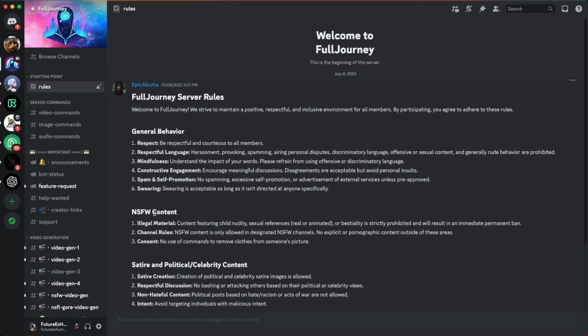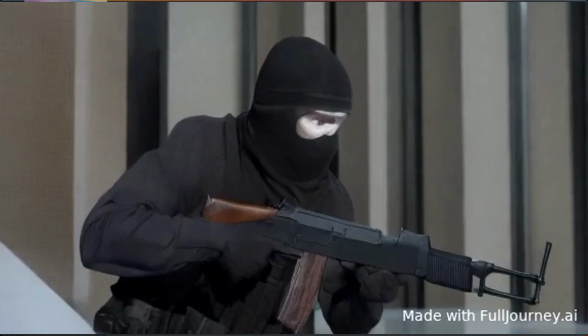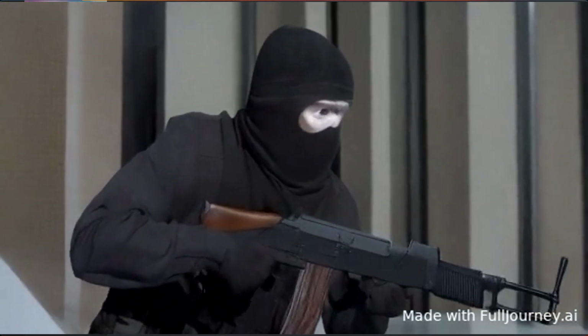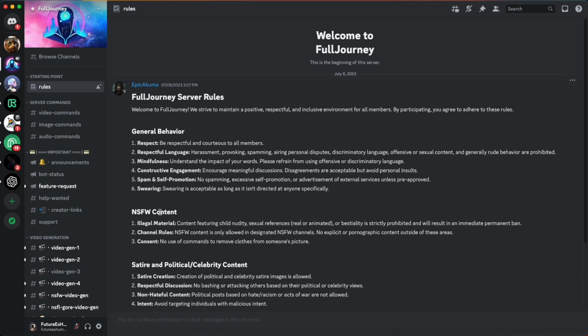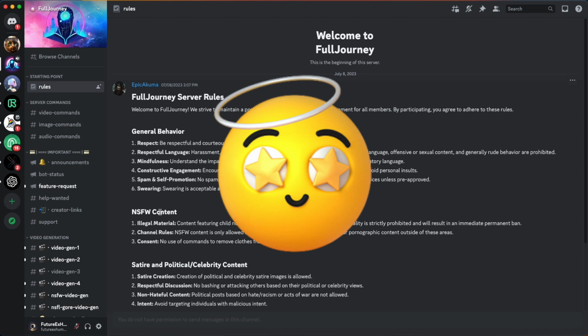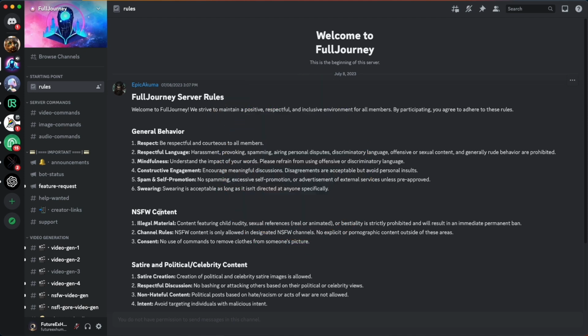The nice thing about the not safe for work content is if you're thinking of doing a horror movie or something that involves crime or violence, just like you would see in a rated R movie, you're able to do that in FullJourney, whereas in some of the other tools, they're trying to be very corporate or commercial focused, and so they don't allow certain things. So if you're making a horror movie, this is the place to be, in my opinion. I should have done a horror movie, but we're going to do a space movie.